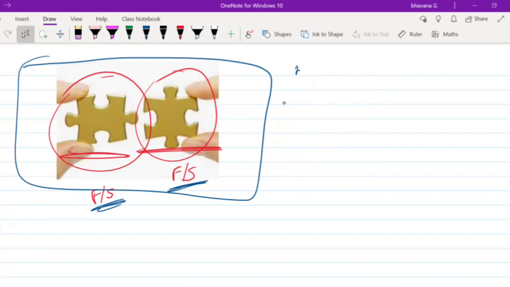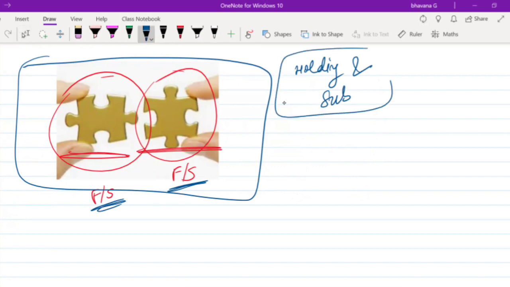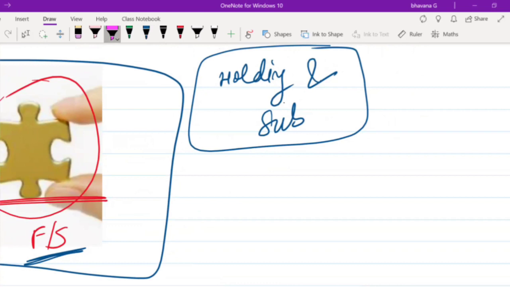This chapter in our syllabus is only applicable to holding and subsidiary companies. What is a holding and subsidiary company? You guys know what it means, so I will not be explaining that in our class. If you don't know, you can go and read your previous chapters so you get a good knowledge of that. In this, I'll be covering the core concept only, so we don't waste much of our time and concentrate on the concepts related to this chapter. A holding company might have a lot of different kinds of subsidiaries, right?